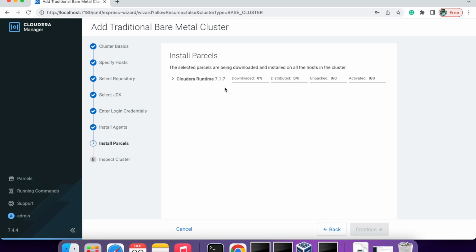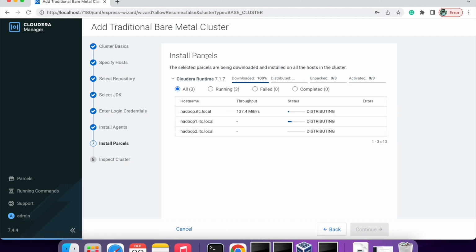Now in the next step it will download the parcel, so this again will take too much time, it's around 6-7 GB. So your internet connection should be very good for this step. First it will download, then it will distribute, unpack and activate it. So you need a very good internet connection to complete this faster. It's almost downloaded, and it will take some time to distribute, then unpack, then activate, then we'll proceed.